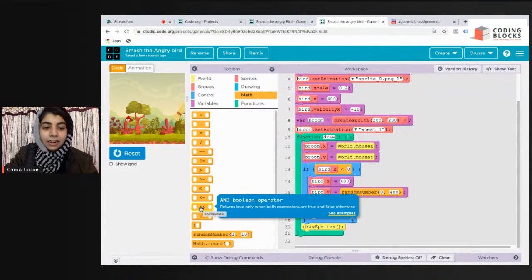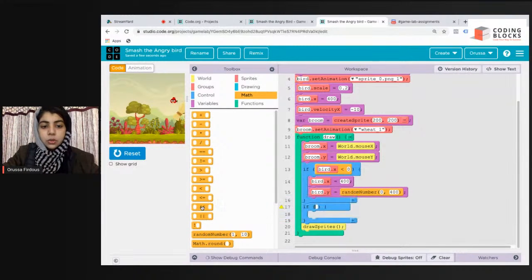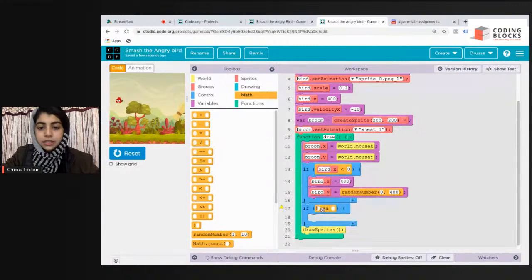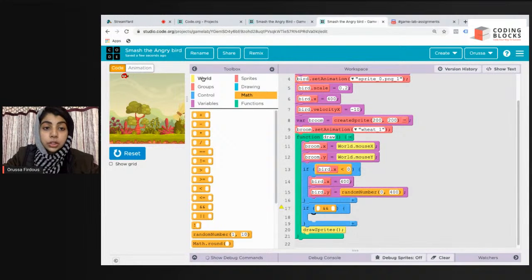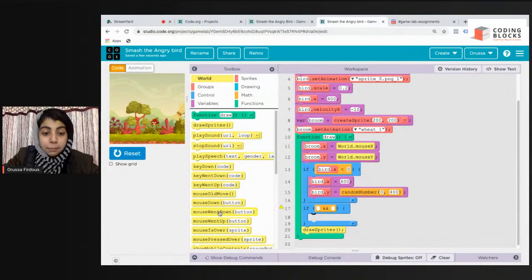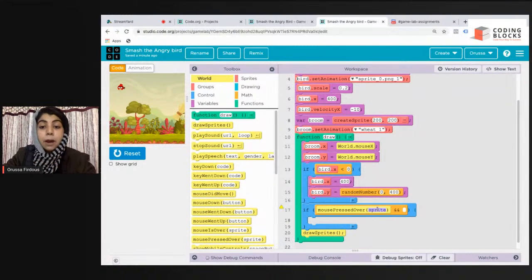Now I'm going to click on this AND block, two and signs, select this block and attach it here. What we want first is that the mouse is pressed over the Angry Bird. So I'm going to go to world and get this mouse pressed over block. Again, I'm repeating, there are a lot of blocks that look the same, but you have to attach this one, mouse pressed over. The mouse should be pressed over the bird, so I'm going to type here bird. This is the first condition.